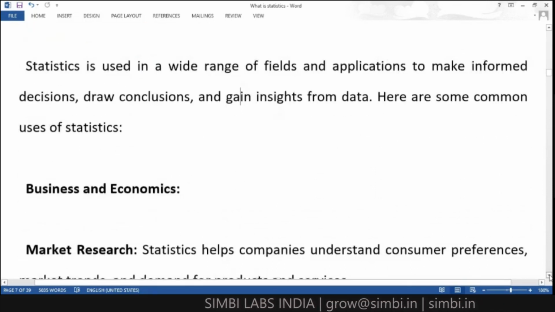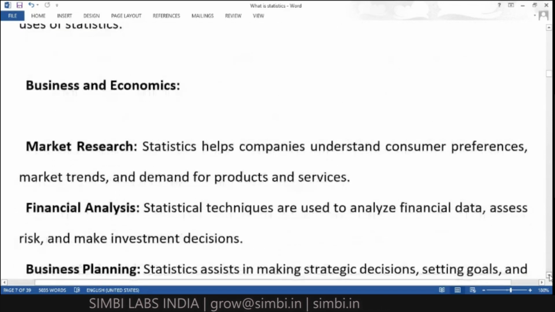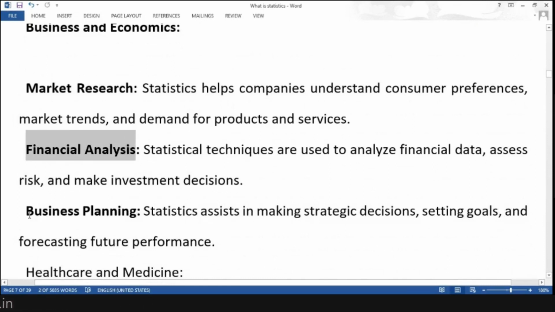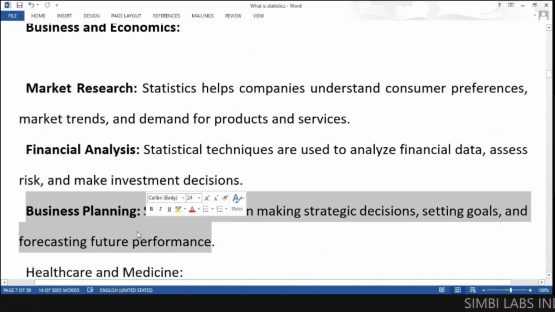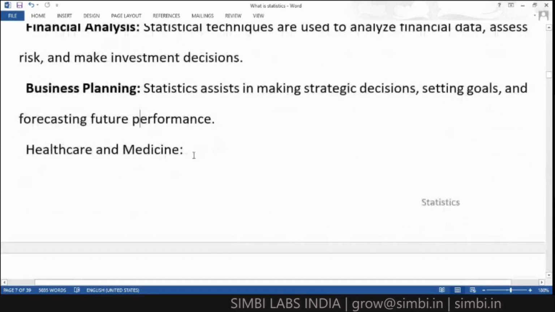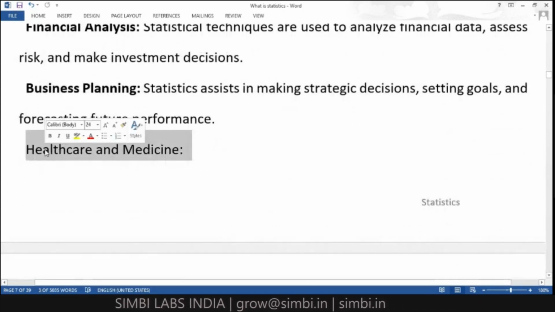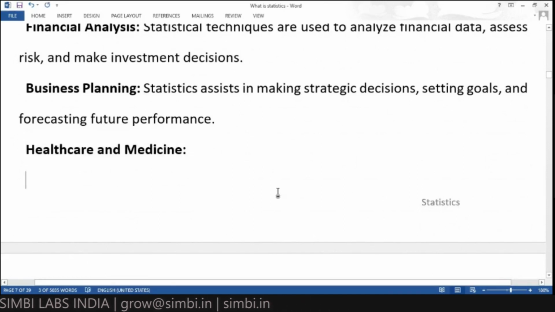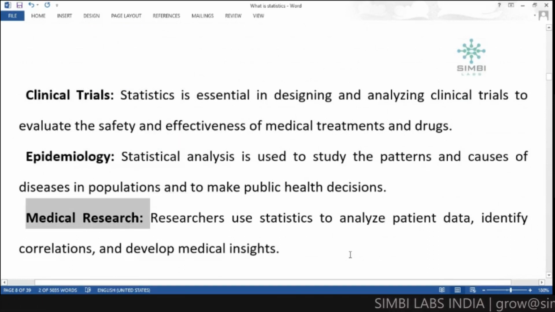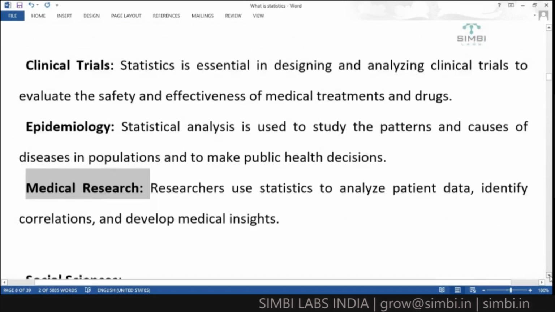We can see in business and economics, for market research, financial analysis, and business planning, we can use statistics, as well as in healthcare and medicine. This is also a very crucial thing in healthcare and medicine, for clinical trials, epidemiology, and medical research. We definitely use statistics.